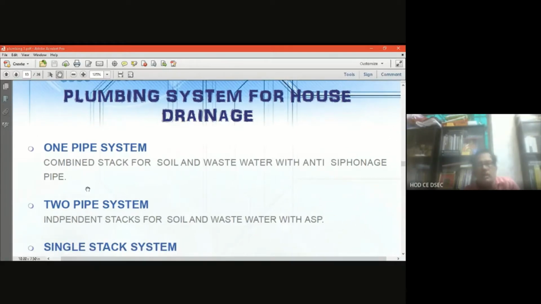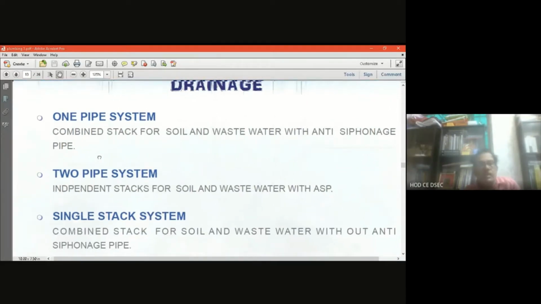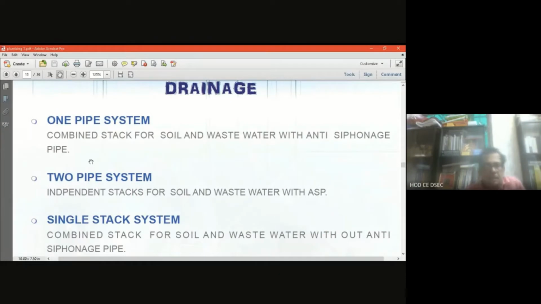Now, what is the two pipe system? Independent stacks or independent pipes. Here, stacks means pipes for soil and wastewater with anti-siphonage pipes, ASP. So the pipe provided for soil is separate, as well as the wastewater pipeline is separate. Then it is called the two pipe system.